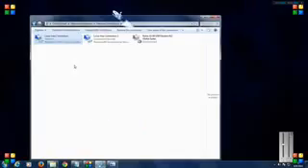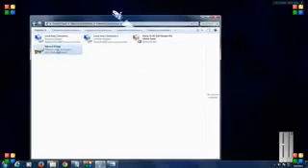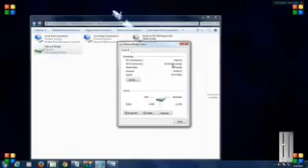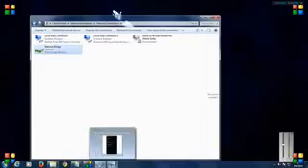Now what we are gonna do is bridge this connection. So here a new bridge connection has been formed. We can check its status. Okay, you can see that the bridge connection has got internet, and now we have to check our Android device whether it is having access to the internet.